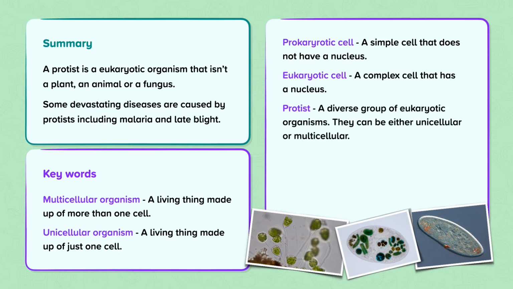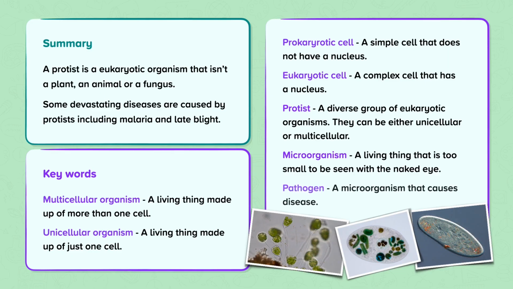Protist, a diverse group of eukaryotic organisms. They can be either unicellular or multicellular. Microorganism, a living thing that is too small to be seen with the naked eye. Pathogen, a microorganism that causes disease.